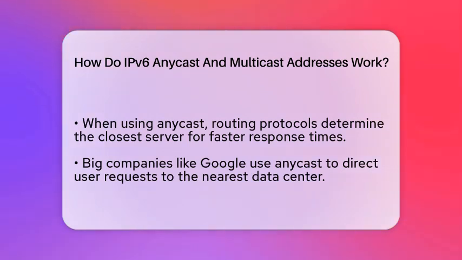This helps websites and services load faster because users are directed to the closest server. For example, big companies like Google use Anycast addresses to route user requests to the nearest data center, reducing delays and improving speed. Unlike Multicast, which sends data to many devices, Anycast focuses on just one device, the nearest one. It's often used for services like content delivery networks or DNS servers.